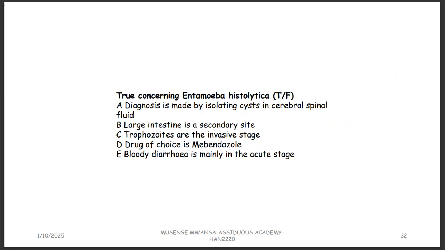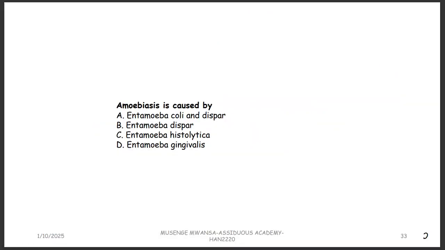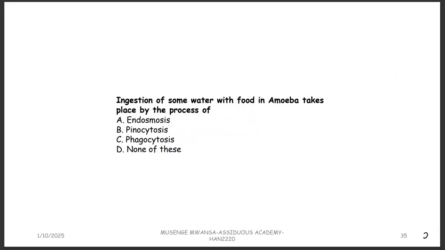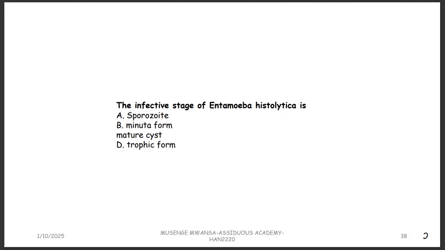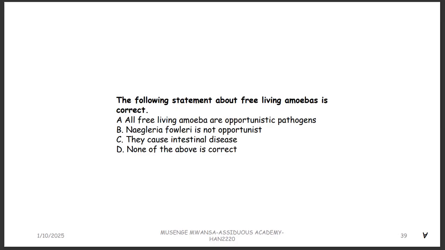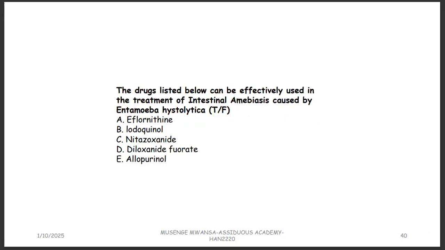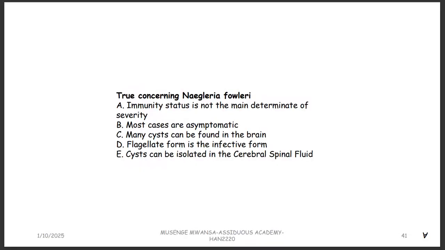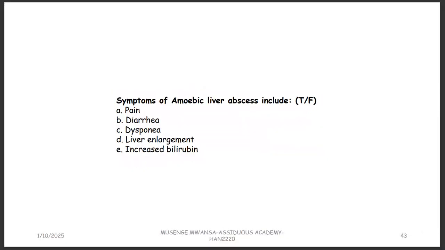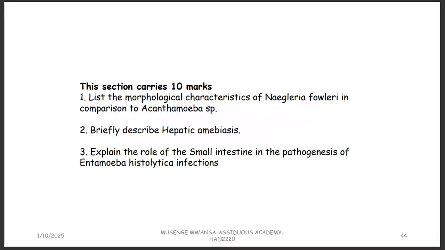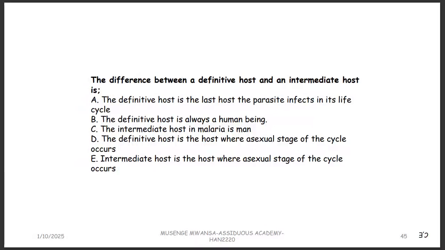So that is it. And I've got some questions for you to try out. We'll see if you can answer them on Entamoeba histolytica, Acanthamoeba, Naegleria fowleri, and Balamuthia. So I'm going to send these questions. You try them out, we see.